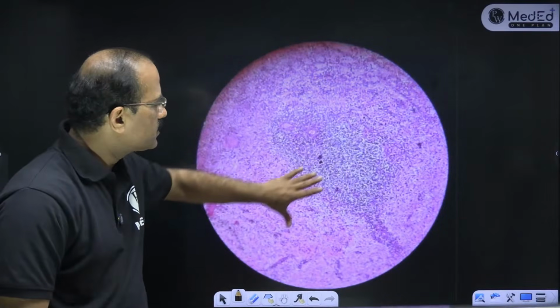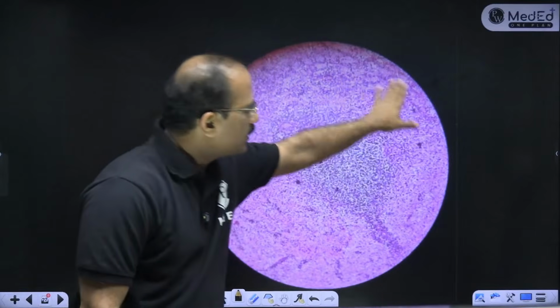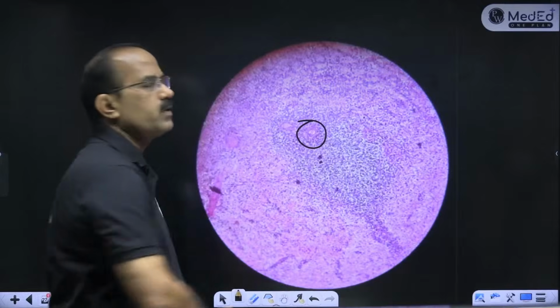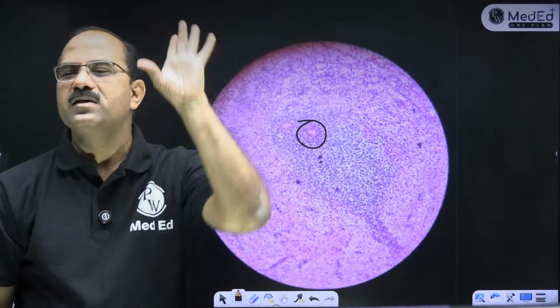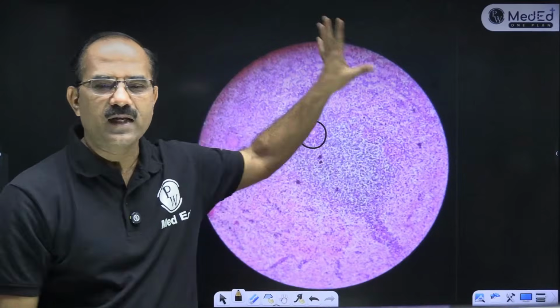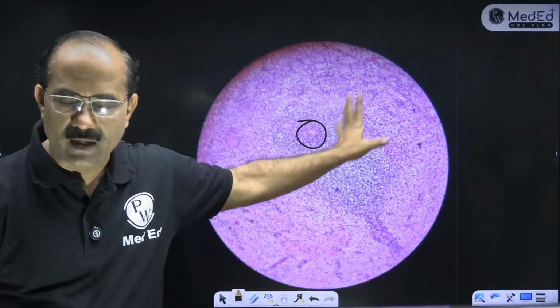And you can see this is a white pulp. बाकी ये सब red pulp है. And in this white pulp you have got an arteriole which is pushed to the periphery. इसका नाम है eccentric arteriole. So that's a lymph node. That's a spleen. I'm so sorry. That's a spleen.